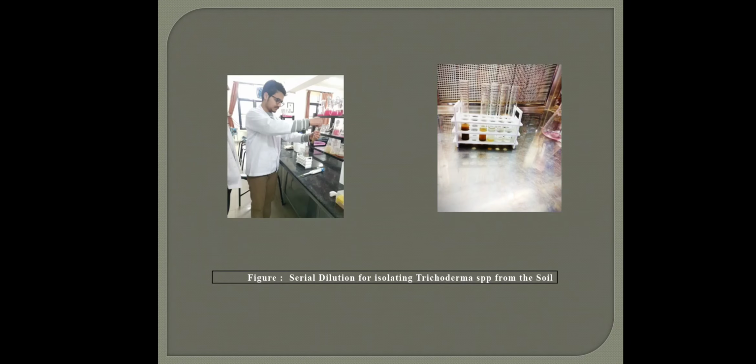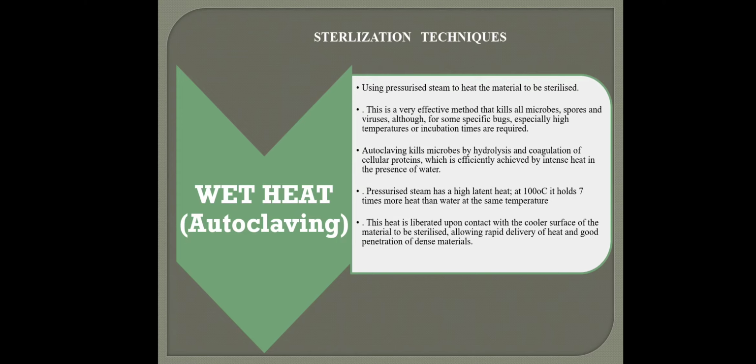Now comes the concept of sterilization techniques. There are different methods, but usually we follow 2 types of methods. One is wet heat and the other is dry heat. Wet heat means steam sterilization, in which we use an autoclave, as I already discussed, because steam sterilization is very important. Why? Because steam penetrates deeper into the cells of the microorganisms and kills them from the very micro level as compared to dry heat. So steam sterilization proves to be the most efficient means of sterilization.